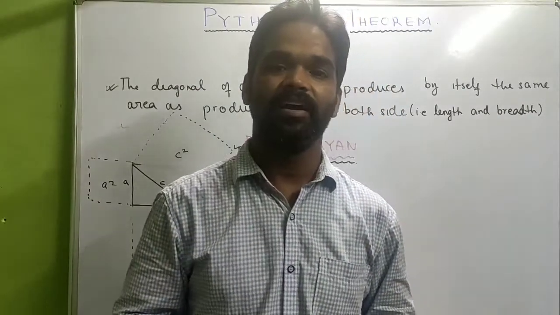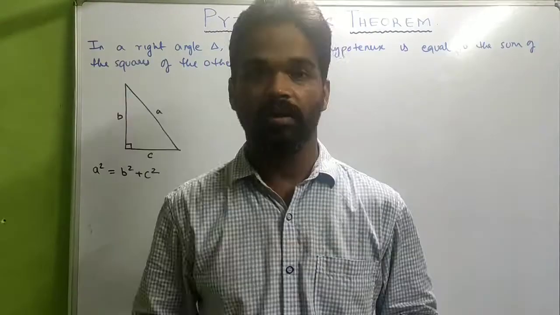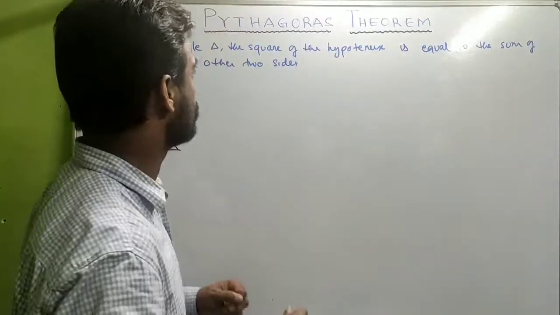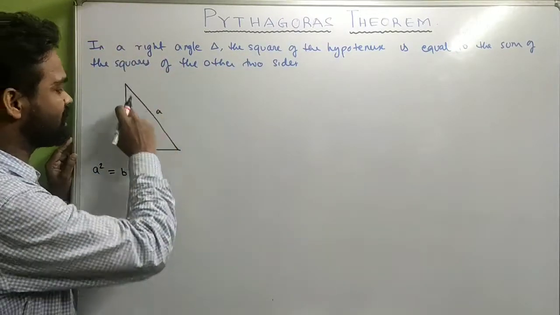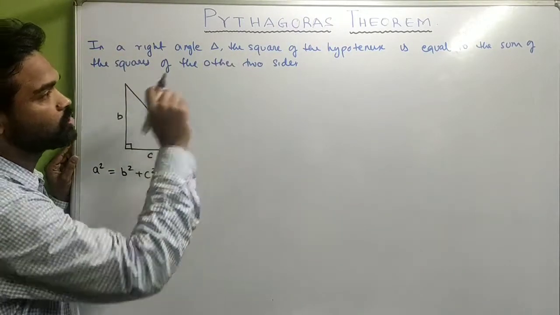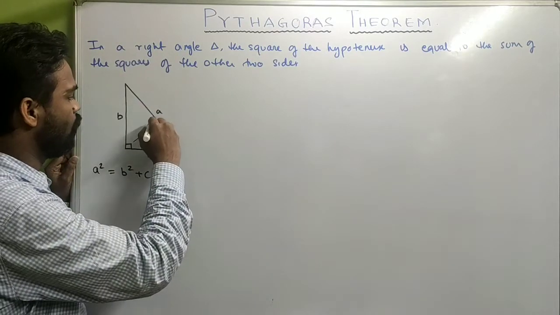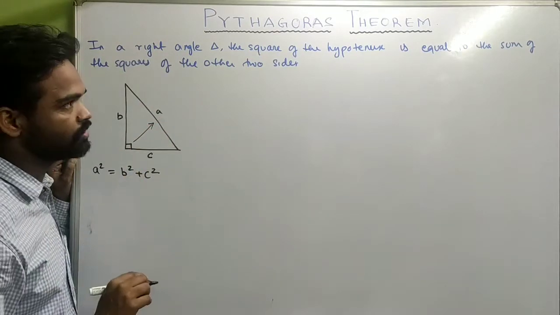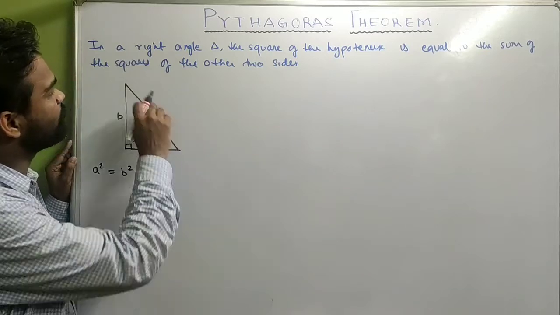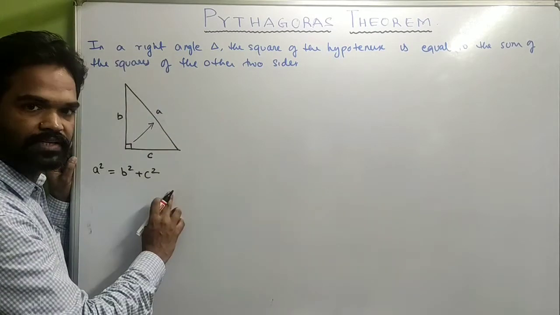Okay, let us prove Pythagoras theorem. Now let us see the Pythagoras theorem. What he says, in a right angle triangle, the square of the hypotenuse, we know the side opposite to 90 degrees is your hypotenuse, is equal to the sum of the squares of the other two sides.